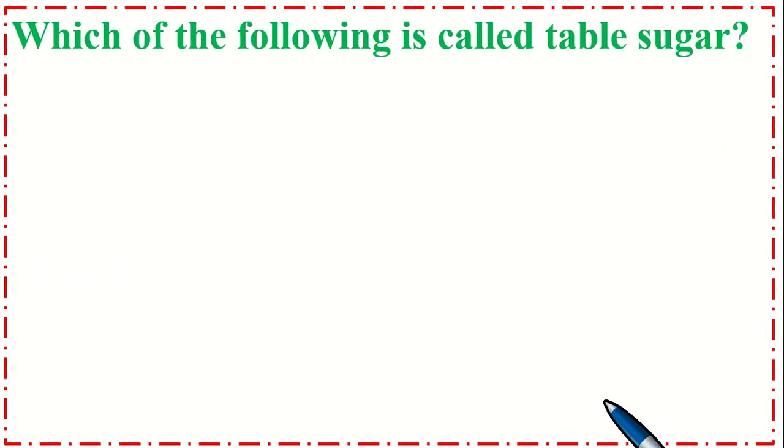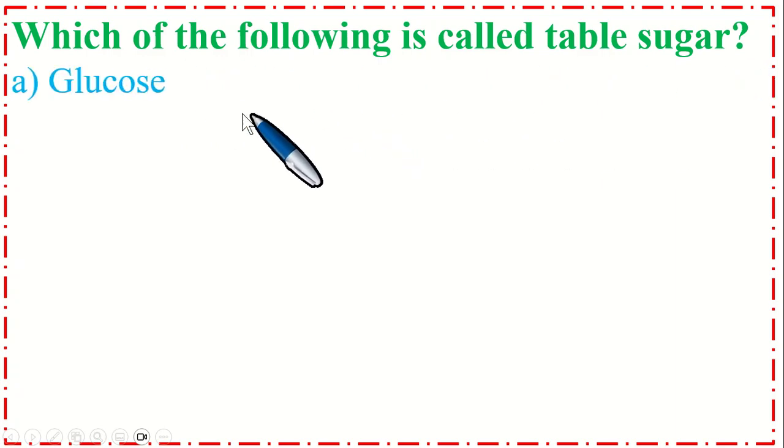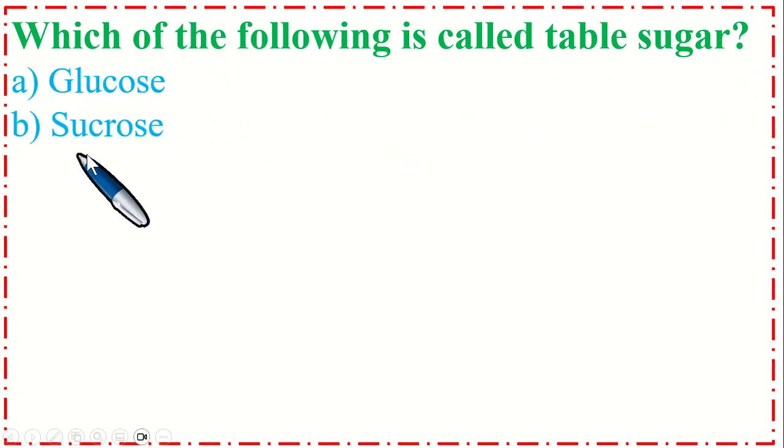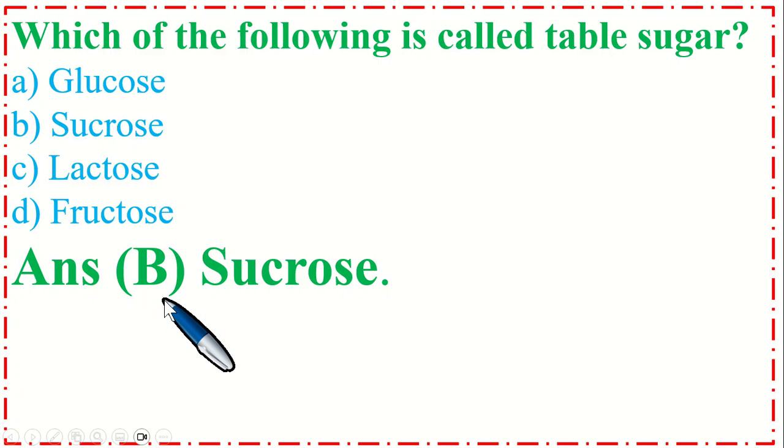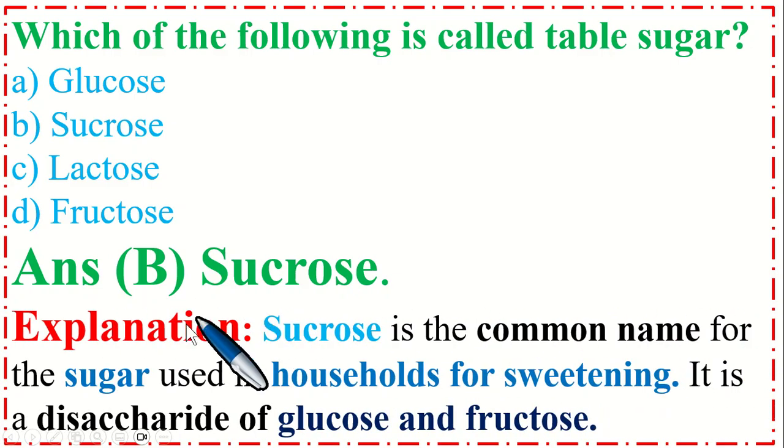Dear students, this is a very important MCQ. Which of the following is called table sugar? Option A, glucose. B, sucrose. C, lactose. And option D, fructose. So the correct option is B, sucrose. Sucrose is the common name of sugar which is used in households for sweetening. It is a disaccharide of glucose and fructose.